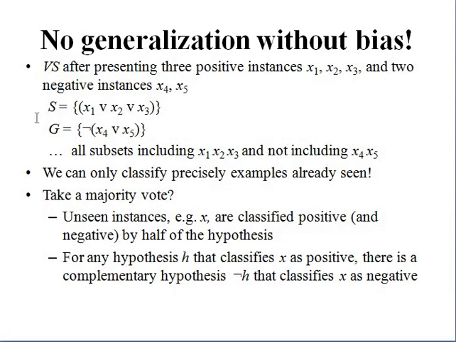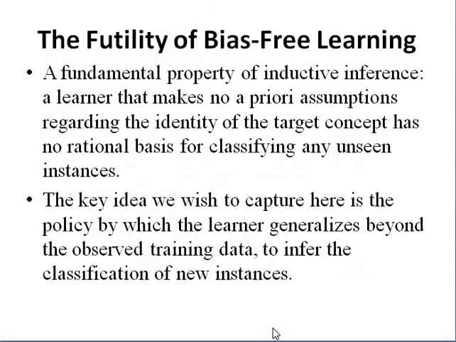That is what we are getting as a version space. We can also classify precisely the examples already seen. The positive hypothesis is H, and negation H classifies the negative hypothesis. So this is about this topic.